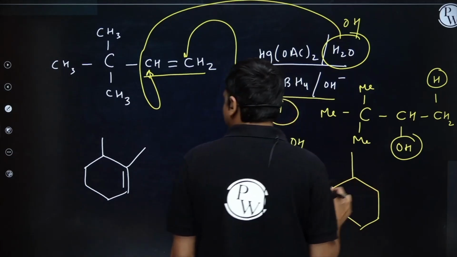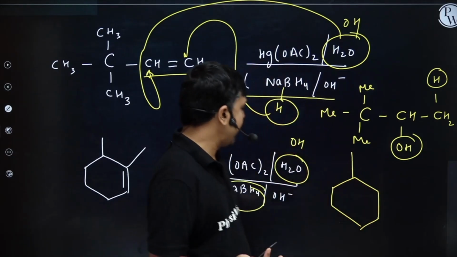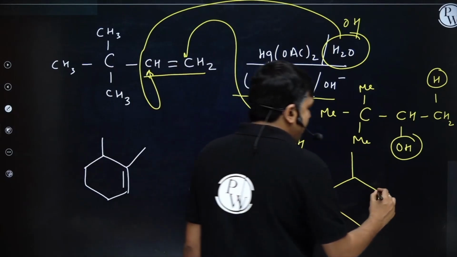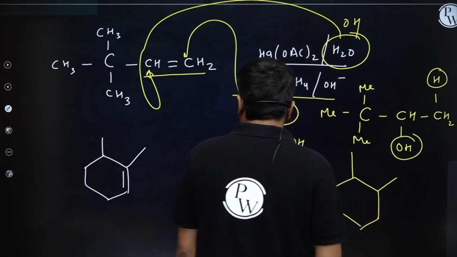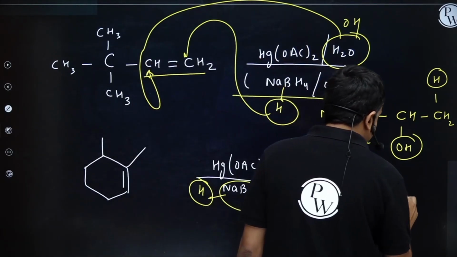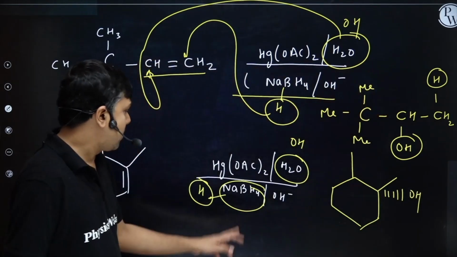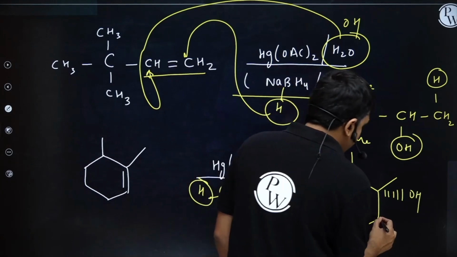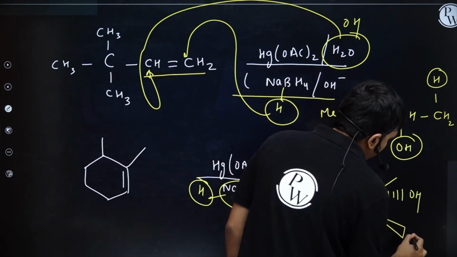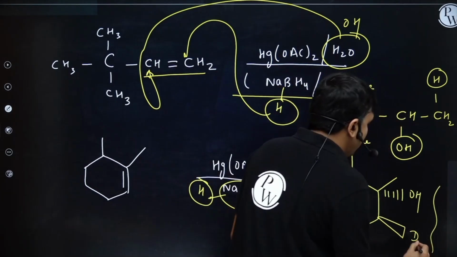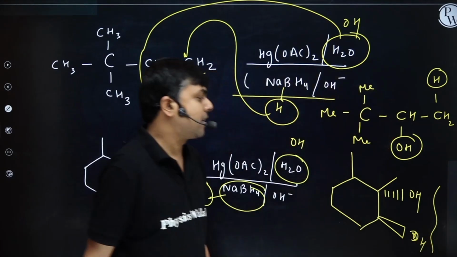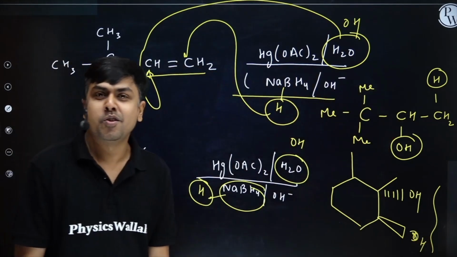No rearrangement of carbocation because no carbocation is formed here. I will have methyl OH group getting added here. Let's suppose this OH is on the wedge dash. Now this hydrogen will get added on that wedge, just in order to show you the stereo of this product. I hope you understood this.